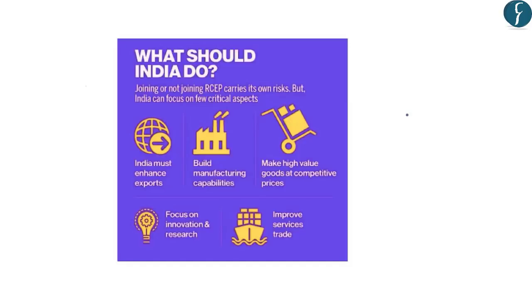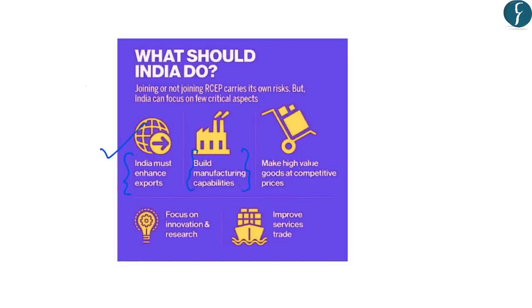Now, what areas should India focus on before deciding to join this RCEP deal? First, India should enhance its exports. As we have learned, India already runs trade deficits with 11 of the members of the RCEP. So this figure of trade deficit can only be reduced if India works on its exports. Secondly, India should also work on building its manufacturing capabilities, mainly because India has lagged behind in the manufacturing sector. And that is one of the reasons why China is flooding Indian markets with manufactured products.